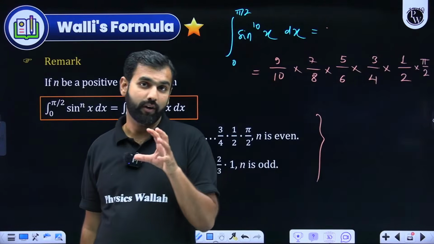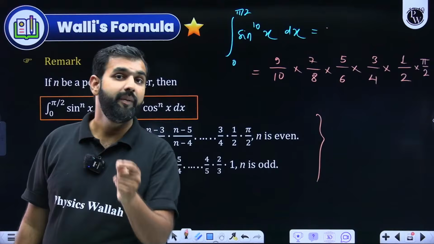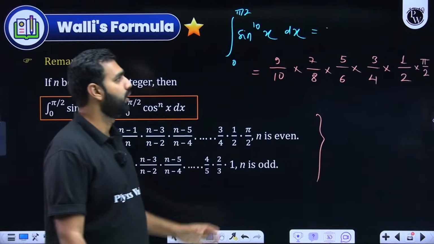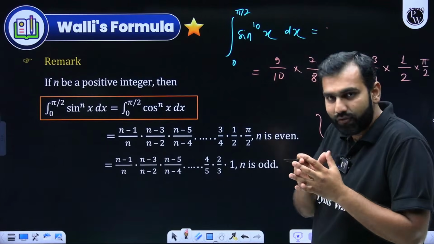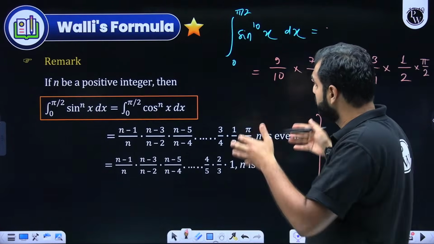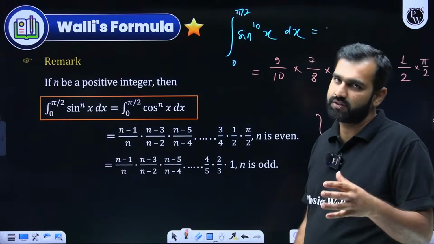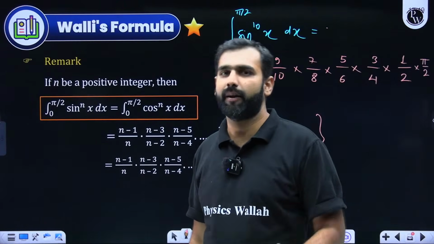So these are the short techniques. If you could remember them, you'll be saving a lot of time in the real examination. This formula was given by a mathematician, Wallis. It has its own different variants and versions. I'm specifically discussing this one only, which is the important one from your exam's perspective.